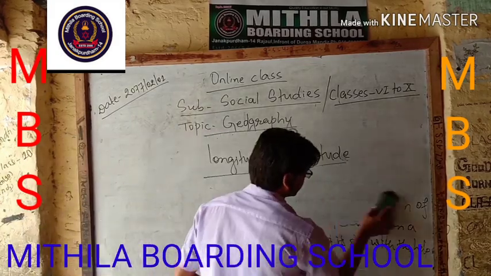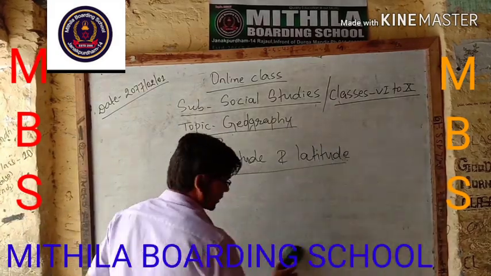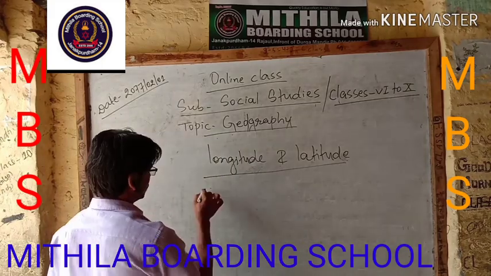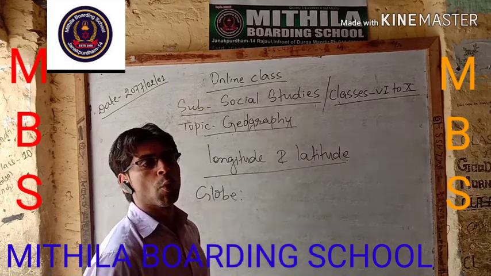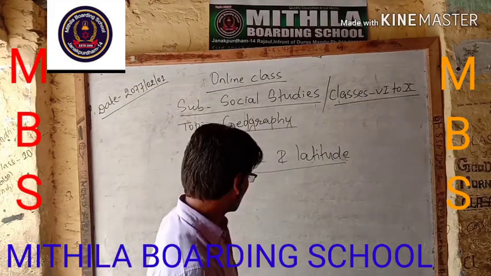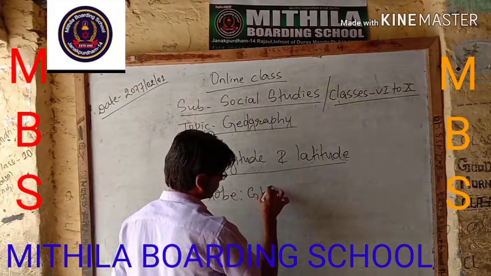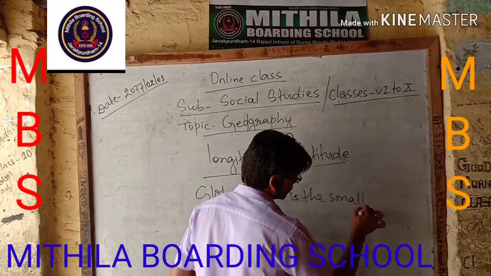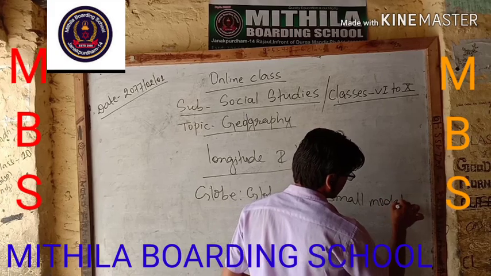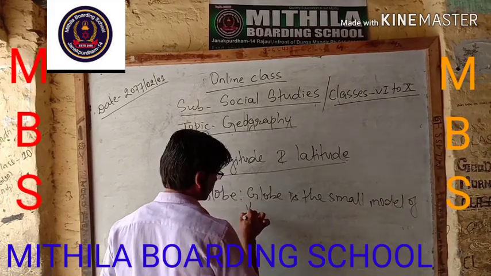Another thing we are going to study is the globe. What is a globe? A globe is a small model of the earth.